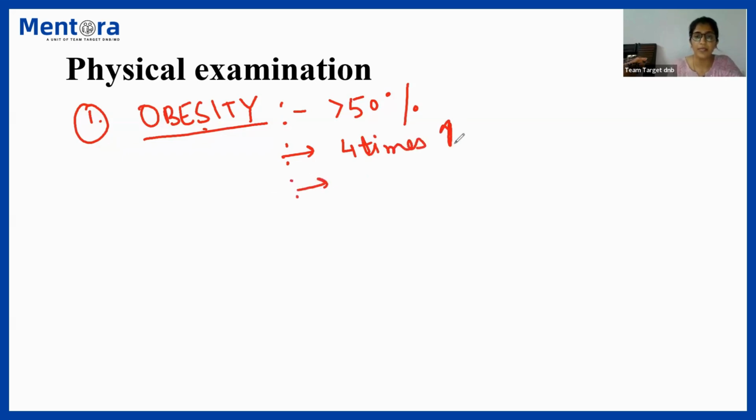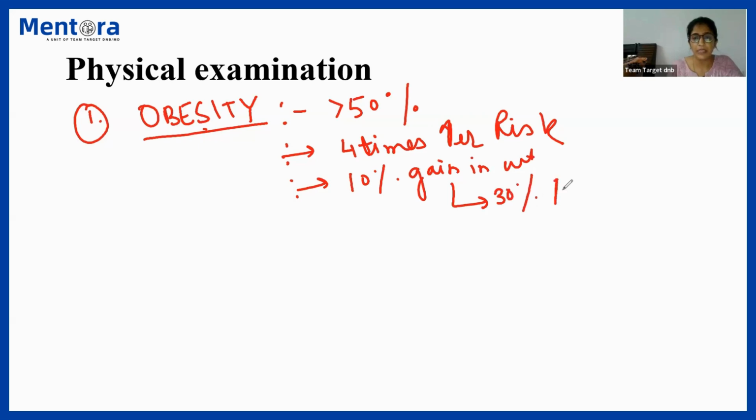Number 3, a 10% gain in weight would result in a 30% increased risk of OSA. Okay, so all these points are important for your MCQs as well.